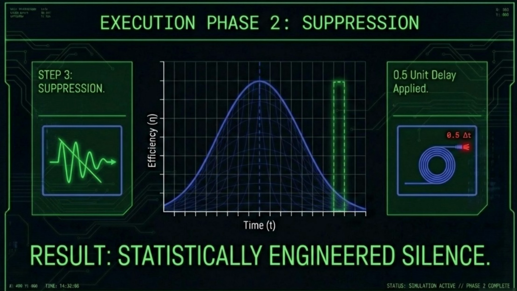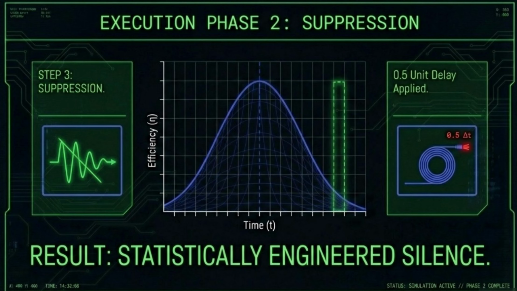Execution Phase 2. Suppression. In Step 3, Eve identifies the pulses that do not match her basis, the signals that would normally introduce errors and reveal her presence. Instead of simply blocking them, she applies a precise 0.5 unit delay. Look at the Gaussian curve on your readout.